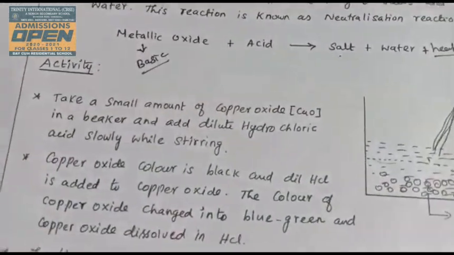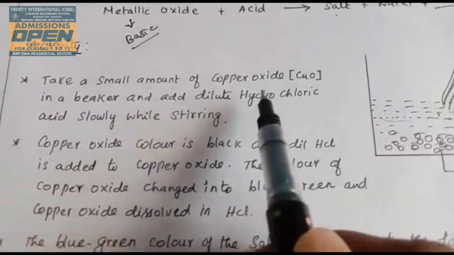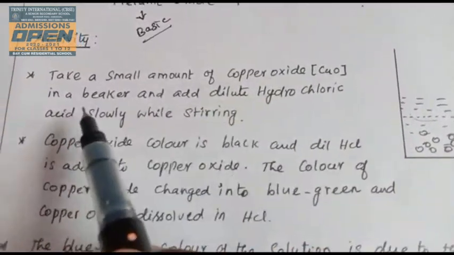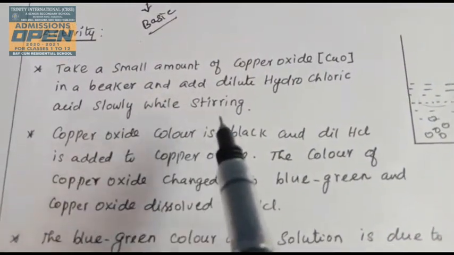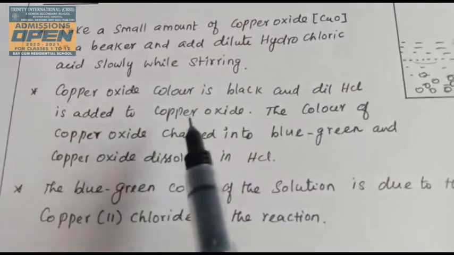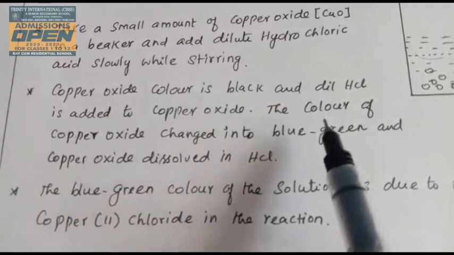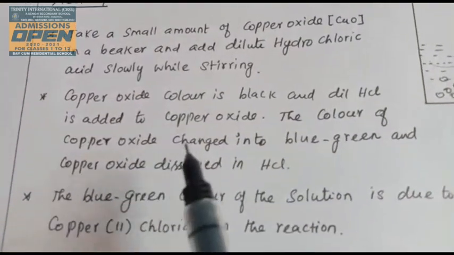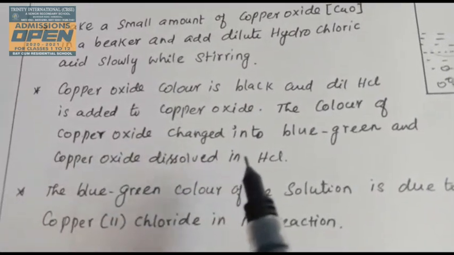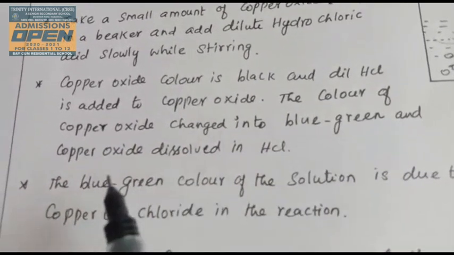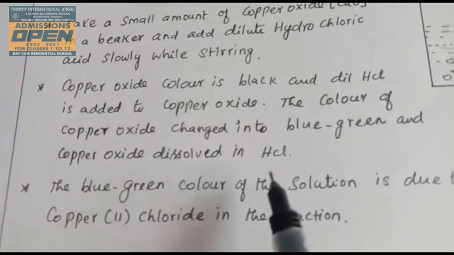Now you see the activities. Take a small amount of copper oxide, that is CuO, in a beaker and add dilute hydrochloric acid slowly while stirring. Copper oxide is black in color, and as HCl is added, the color changes to blue green, and the copper oxide dissolves in HCl.